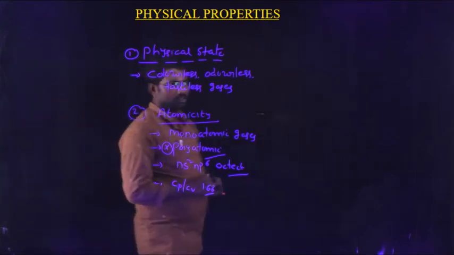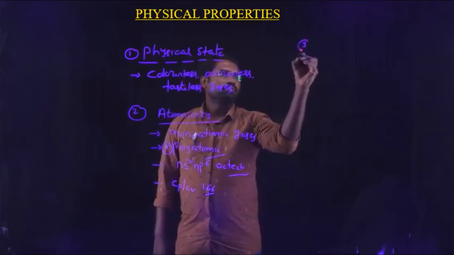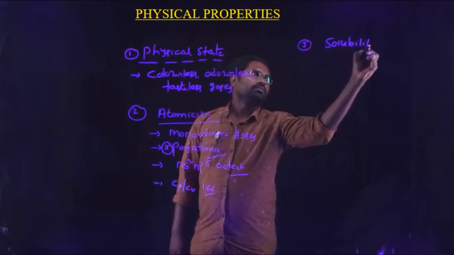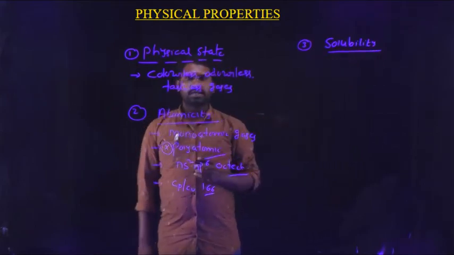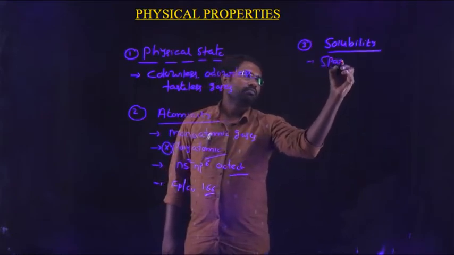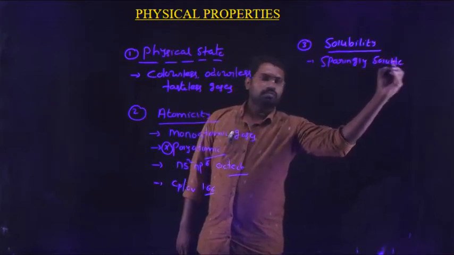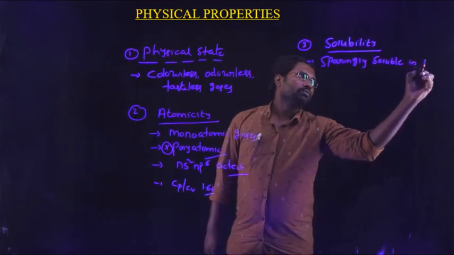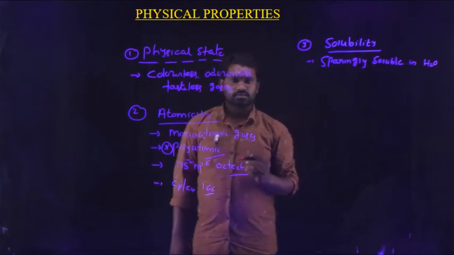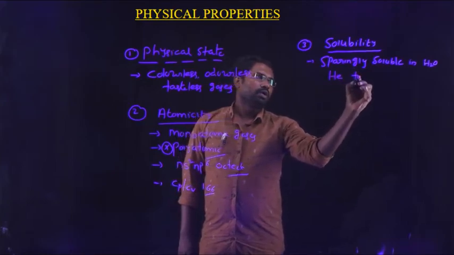Another important physical property of group 18 elements is solubility. Group 18 elements are sparingly soluble in water. Their solubility decreases from helium to radon.